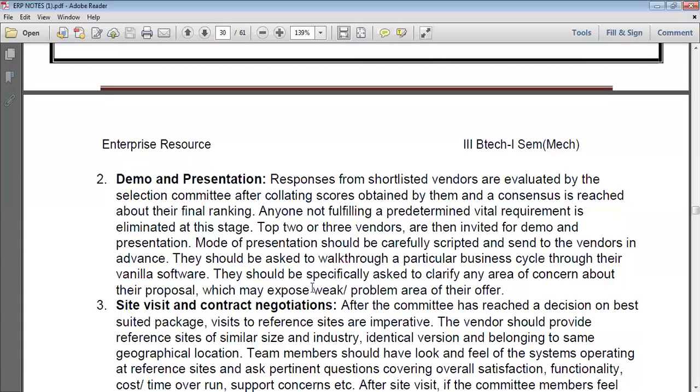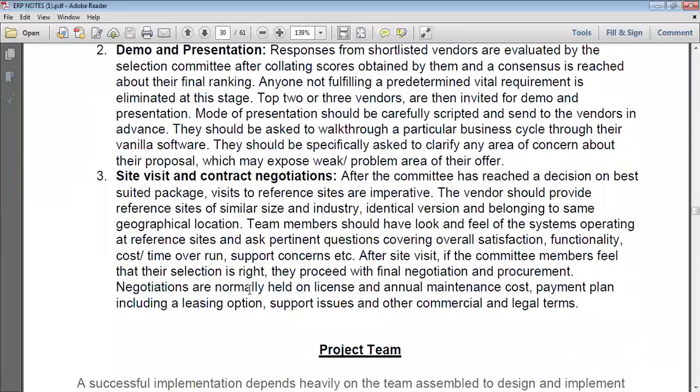Next one, site visit and contract negotiations. This is the third one. After the committee has reached a decision on the best suited package, visits to reference sites are imperative.